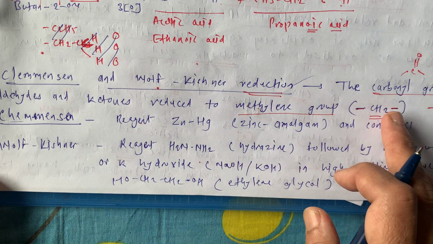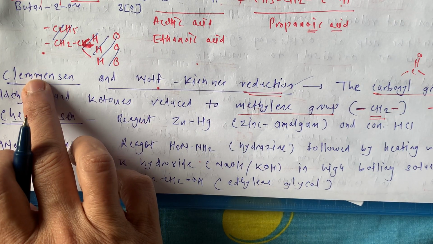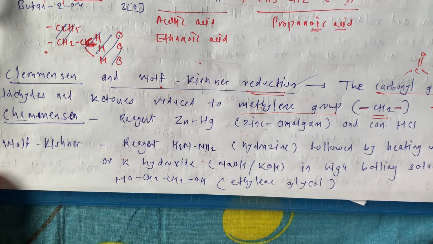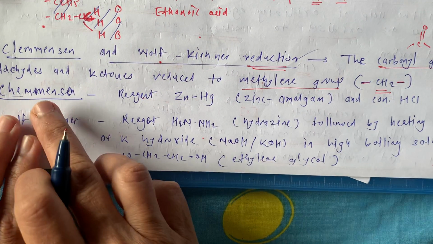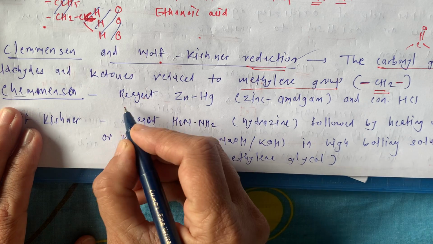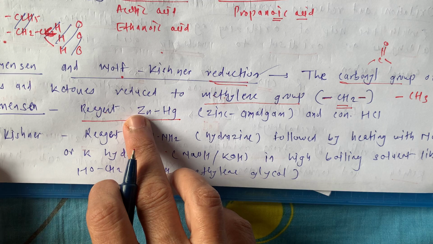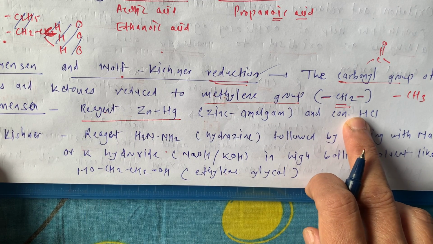Now to get this product, Clemmensen used a different reagent than this one, and Wolff-Kishner used a different reagent than this one. So which are these two reagents? In the Clemmensen reaction, the reagent is zinc amalgam and concentrated HCl.